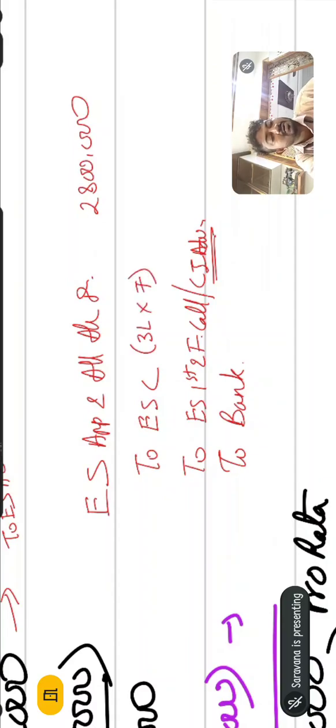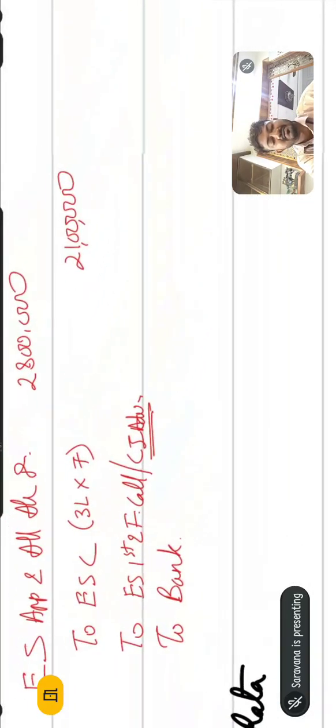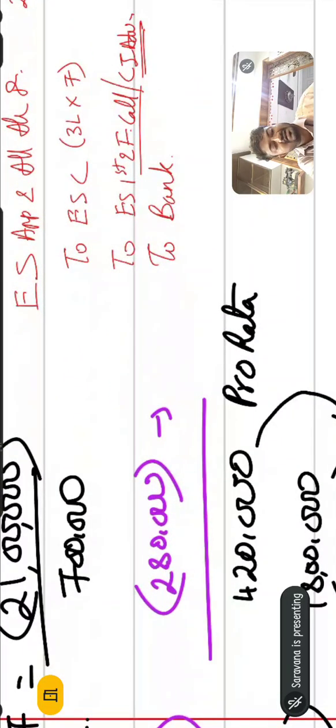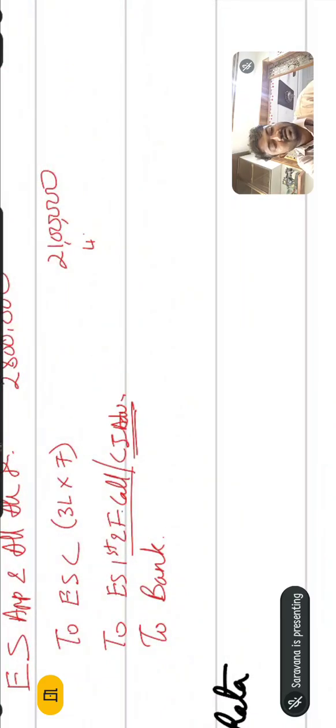So what is the total amount? Equity share 28 lakhs. But how much only can the company take? 3 lakhs into 7. That comes to 21 lakh only the company is allowed to take. What is the remaining part? What is the amount of transfer to pro rata? 4 lakh 20,000.